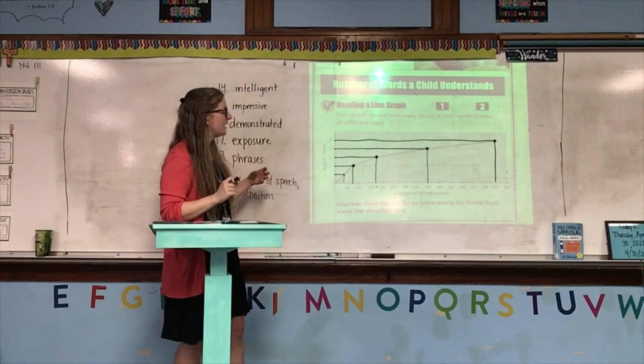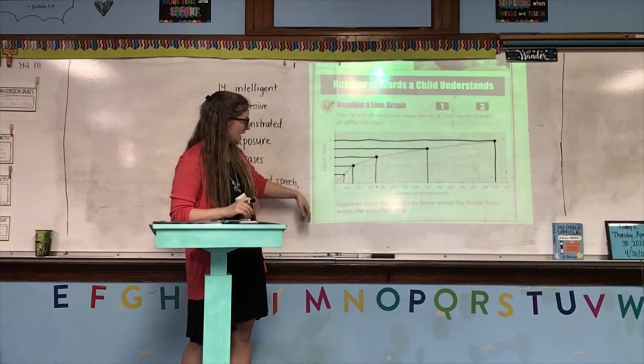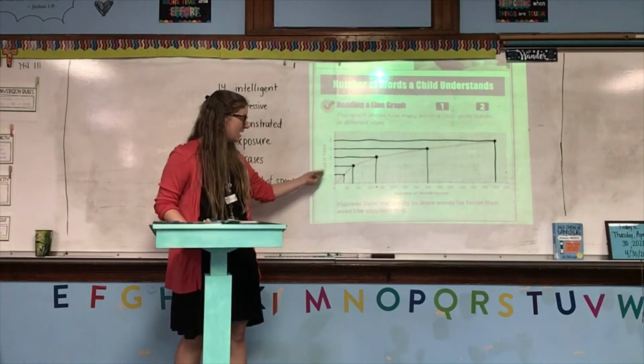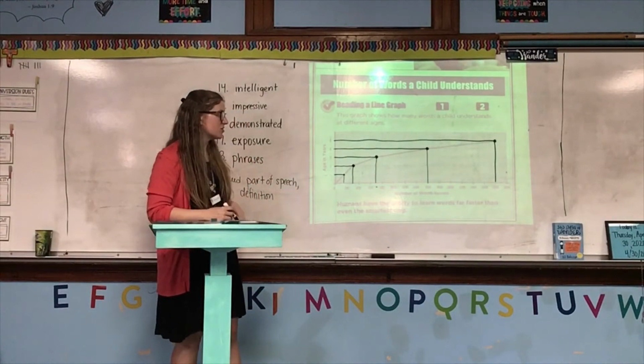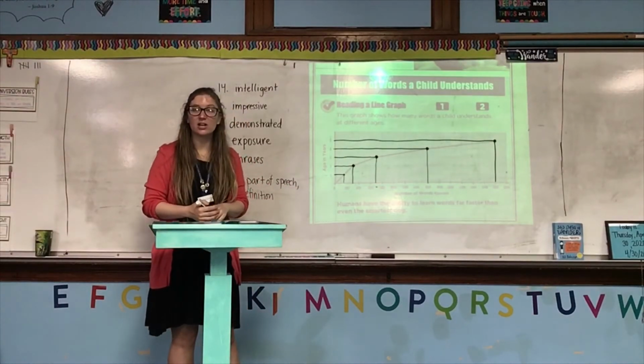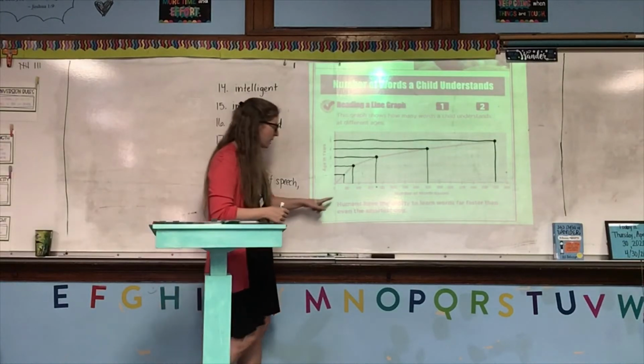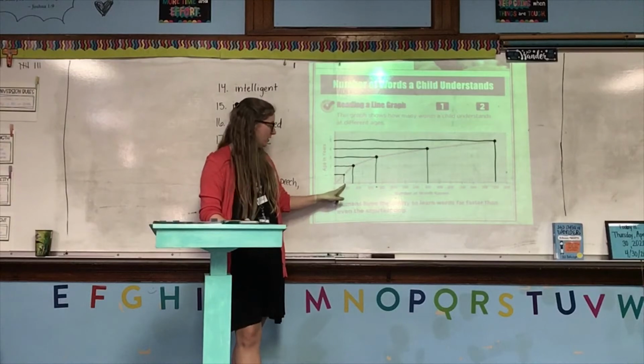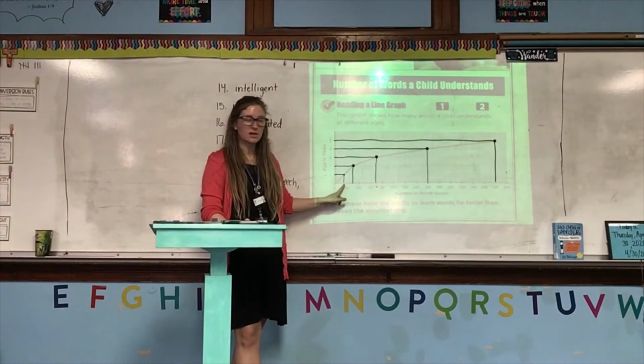So not only does this graph tell us how many words an average child knows at a certain age, it also shows how much they learn between certain years. So at 1, the average child knows about, maybe we'll say, 150 words.